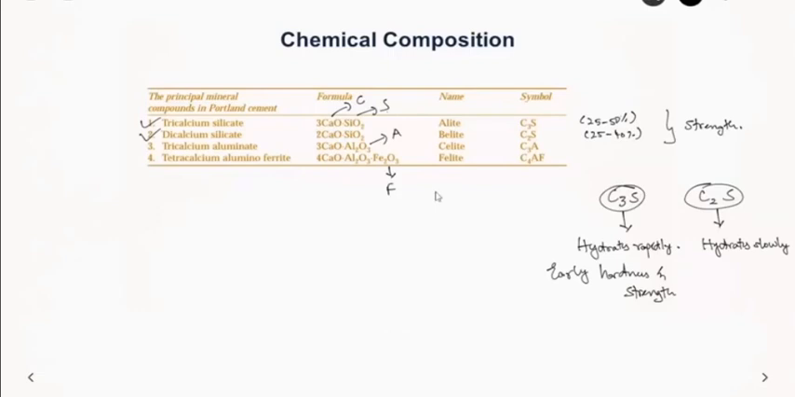Apart from this, we also get two more complex compounds, which are tricalcium aluminate, abbreviated as C3A, and tetracalcium aluminoferrite, abbreviated as C4AF. We saw that alumina was responsible for quick setting of cement, so this compound will react very rapidly with water, even more rapidly than C3S. To avoid this rapid reaction, we add gypsum, about 2 to 3%, at the time of grinding the cement itself.